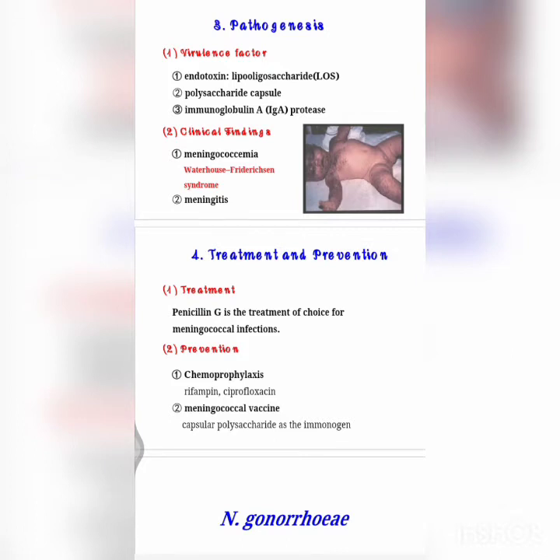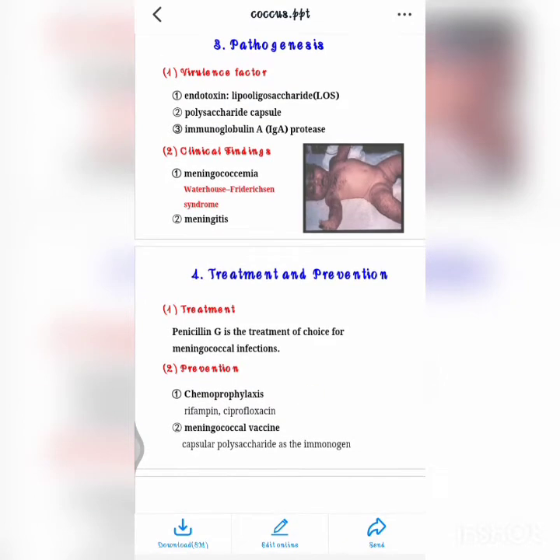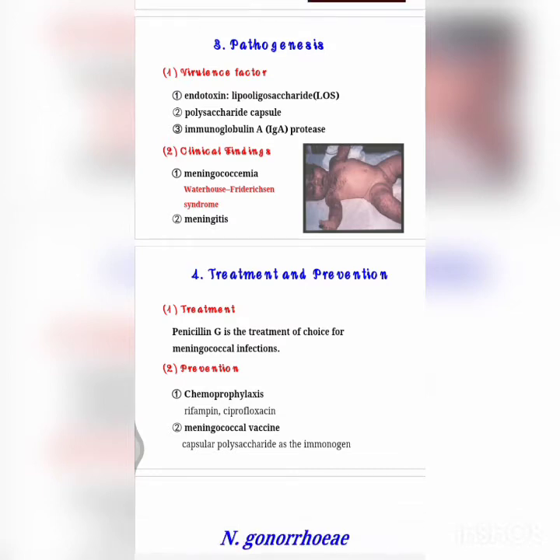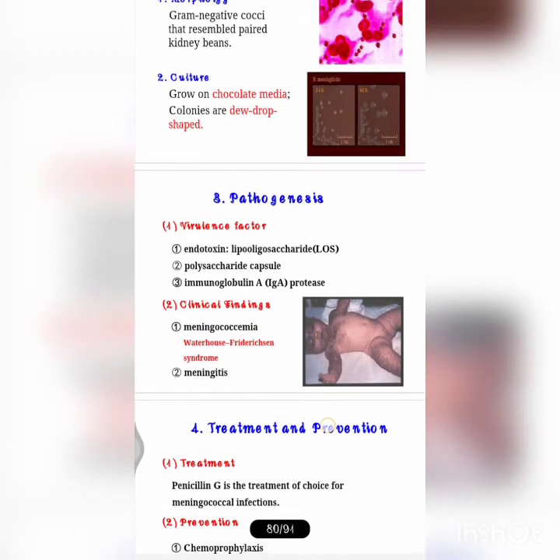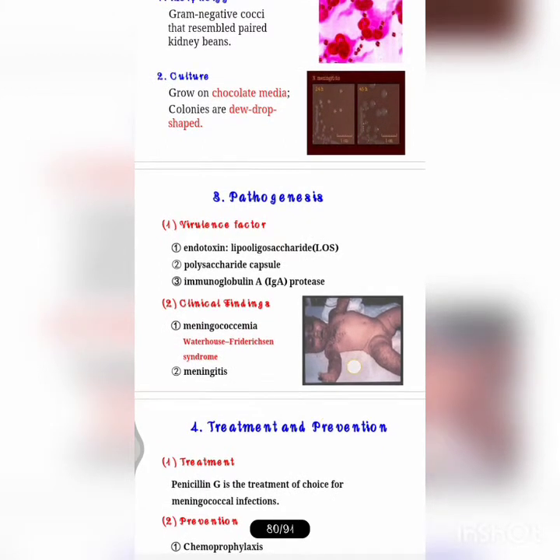And the pathogenicity includes three diseases, that is meningococcemia, meningitis, and also sometimes pneumonia, conjunctivitis, and arthritis. The clinical features of this patient would be a self-limiting febrile illness, local inflammation with rhinitis and pharyngitis. In meningococcemia, mainly, here in this picture you can see, we can find fever, malaise, and also petechial skin lesions. If you observe in this baby, there are some skin lesions, so these are found mainly in meningococcemia.